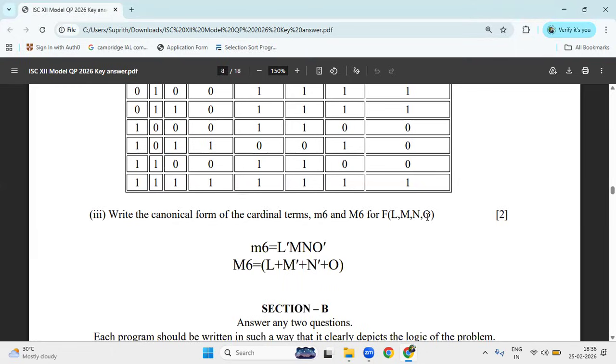So as we know, in the min term, 1 is the min term and 0 is the max term. So what is the value? 0, 1, 1, 0. So 0 means in the min term, L dash, M, N and O dash. Whereas in the max term, 0 is the max term: L plus M dash plus N dash plus O. So here the small m is nothing but a min term and the capital M is nothing but the max term.